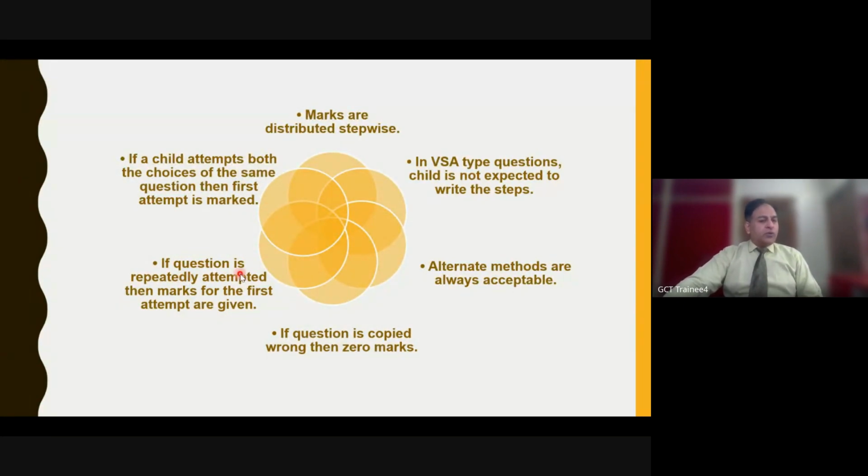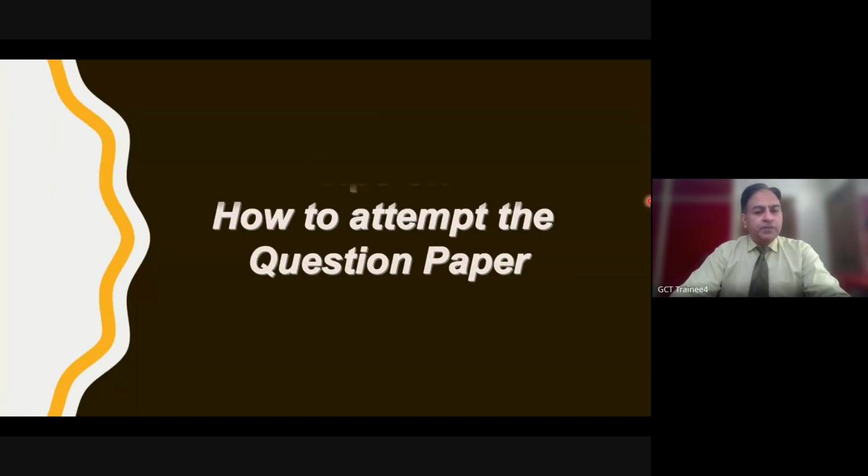If a question is repeatedly attempted, then marks for the first attempt are given. Sometimes students try to play smart. Say they have attempted question number 27 on page number 5, and after 10 pages, because they know the solution, they attempt that question again. We are doing the caging, so we all know that, of course, we'll be crossing out the second solution. If a child attempts both the choices of the same question, then only the first attempt is marked.